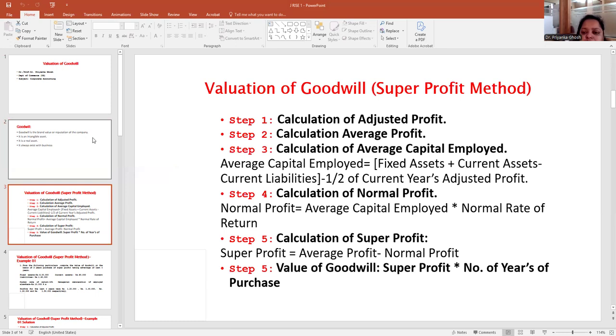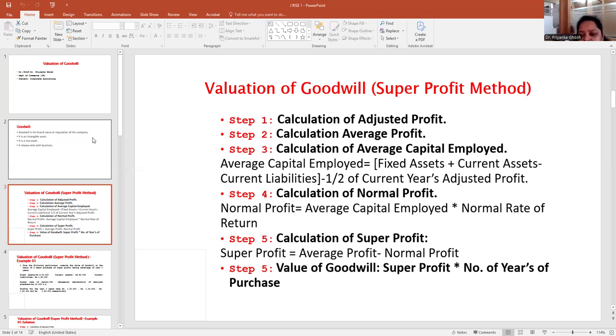Adjusted profit means if the question gives you the profits and any adjustments are pending, then we have to do the adjustment first and then calculate the adjusted profit. That adjustment may be a salary, any kind of expenses, or any kind of non-business income. That could be anything. After calculating the adjusted profit, we should calculate the average profit.